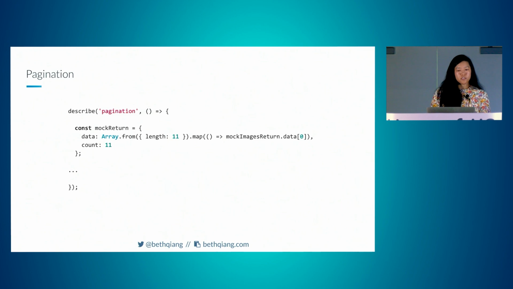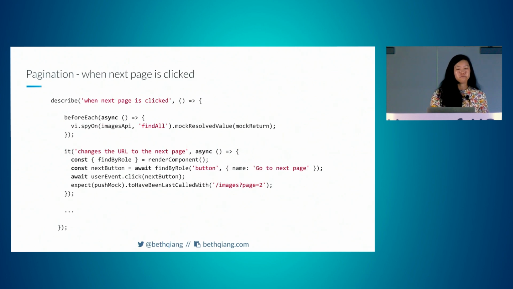Our paging is set to 10 dogs per page in the component itself. So in order to fake having multiple pages, we're taking the first dog in our mock return and creating an array of 11 of them, just for the sake of testing. When the next page is clicked, we need to mock that findAll again with our new array of 11 dogs.